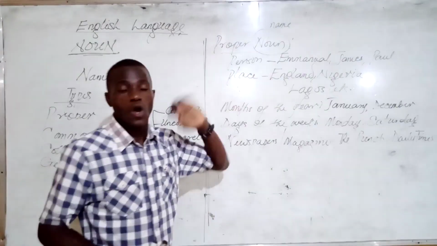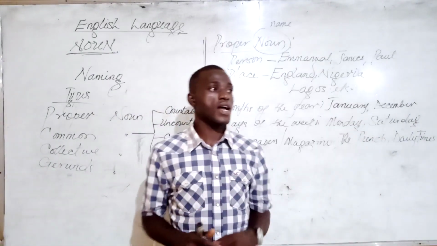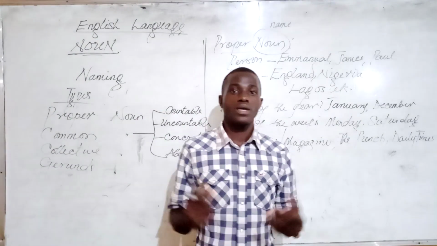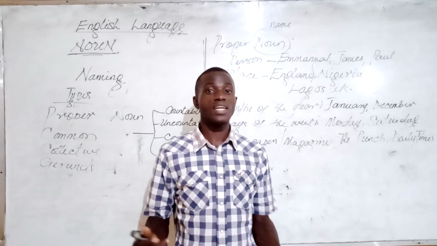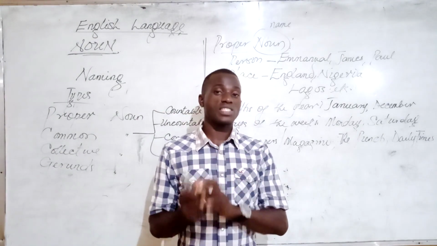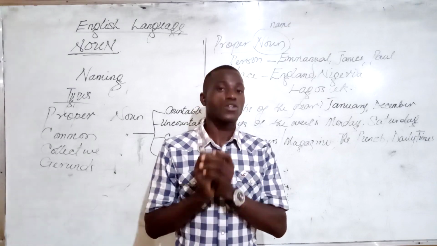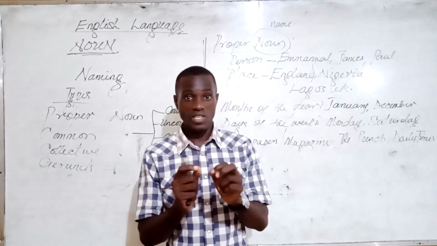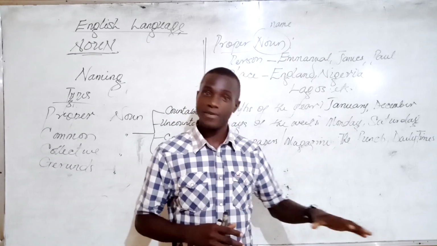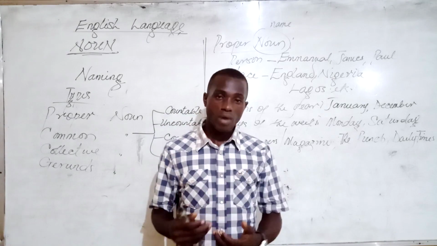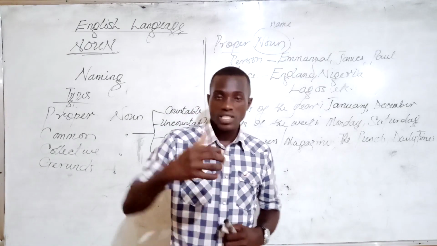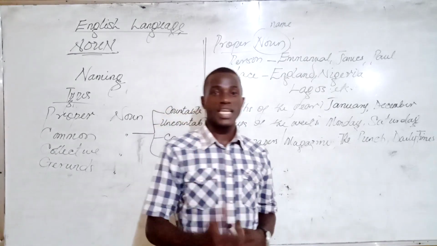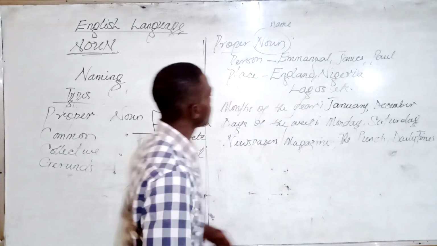So now, these are proper nouns. One unique thing about proper nouns is that whenever we write them in our write-ups or sentences, whenever we use them in sentences, we must capitalize their first letter, and that is the unique thing about them that separates them as a proper noun. Whenever we use them in writing, the first letter must be capitalized, alright? And that is why they are proper nouns, okay?